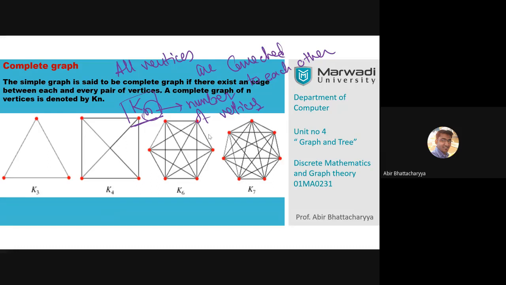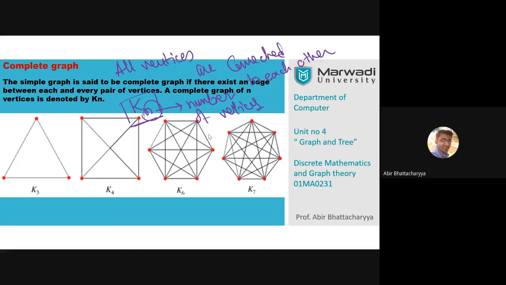So remember, K3 means 3 vertices, all are connected to each other. K4 means 4 vertices, all are connected to each other. K6 means 6 vertices, all are connected to each other, but it is a simple graph. The simple graph point is important. That means no parallel edges, no self loop.